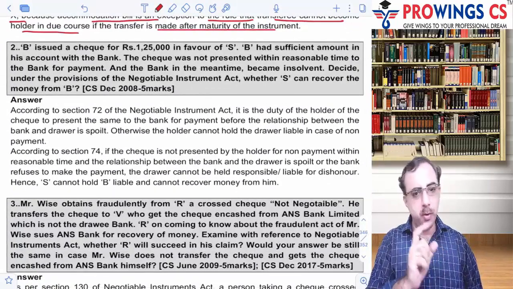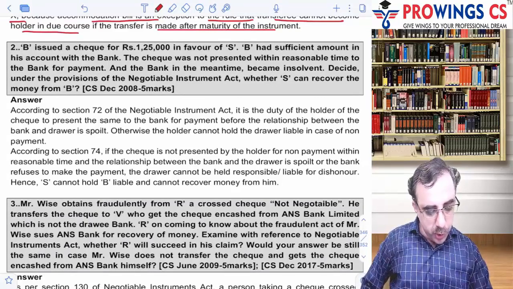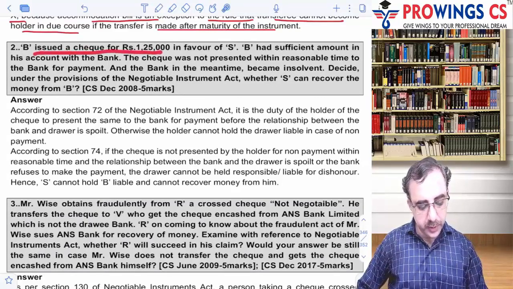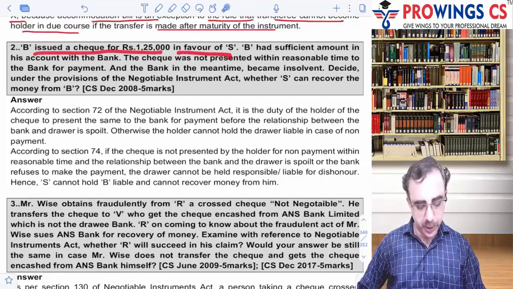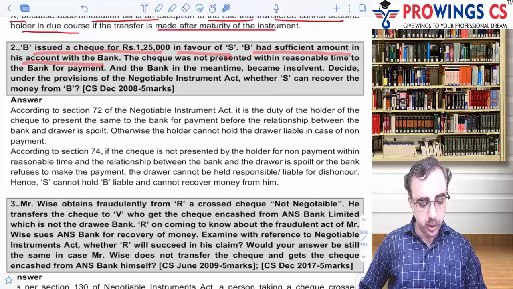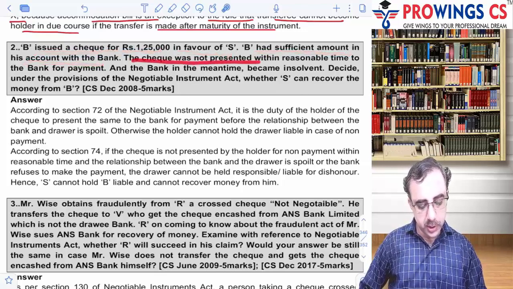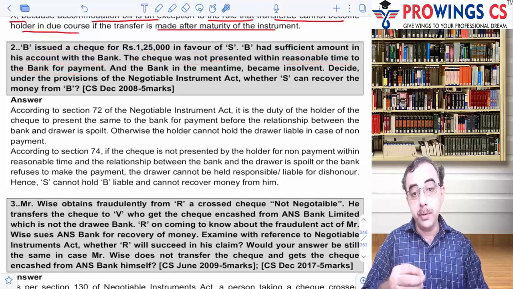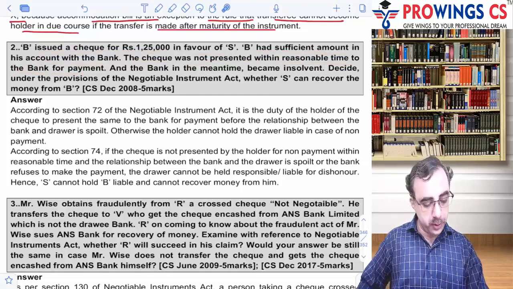दूसरे वाले में क्या हुआ था, let's see this. B issued a cheque for 1,25,000 in favor of S. Okay, B had sufficient amount in the bank account. And the cheque was not presented within a reasonable time to the bank for payment. आपको मालूम है cheque 3 months के लिए valid होता है, so it was not presented.